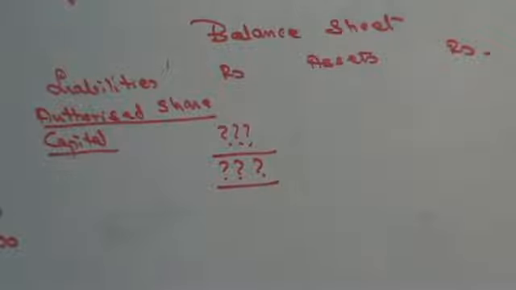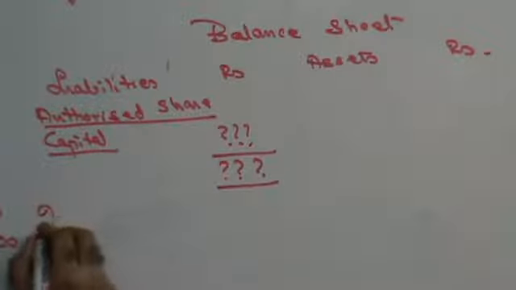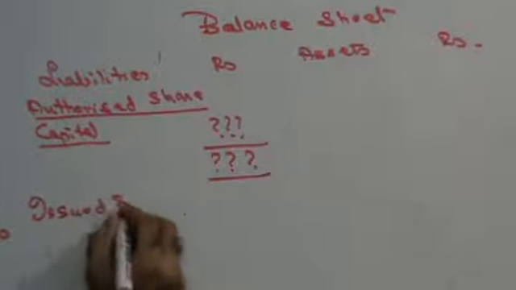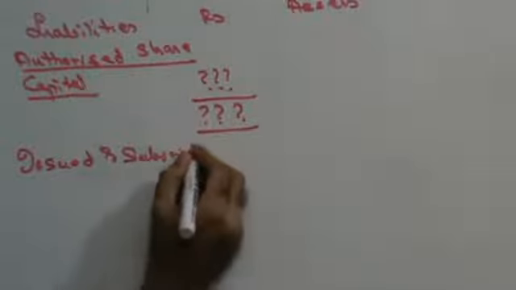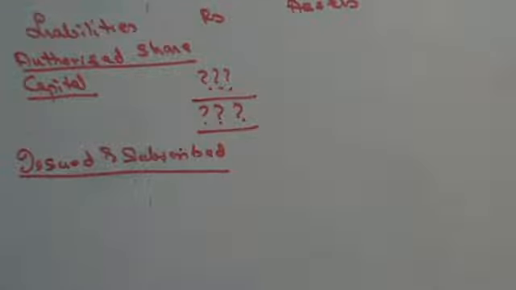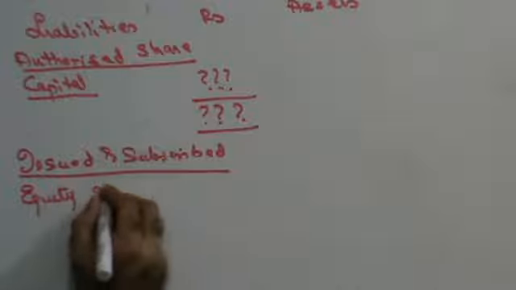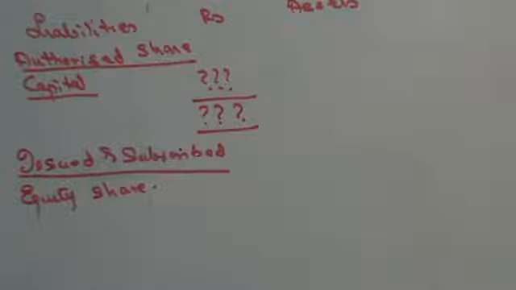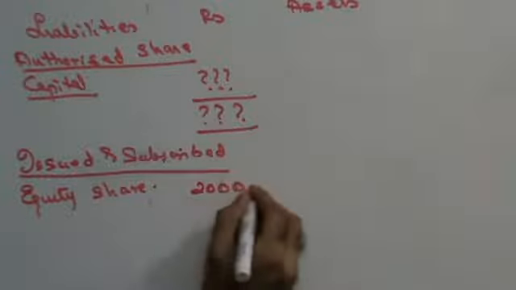Then issued and subscribed capital. First of all, you will have equity share capital. Equity share capital is given to you as 10 lakhs. Now let's look at the journal. You have on the debit side 8 lakhs. So 10 lakhs minus 8 lakhs, 2 lakhs.